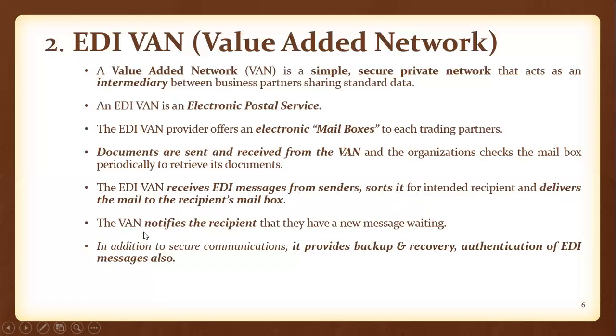Next, the VAN notifies the recipient that they have a new message waiting. With that notification, the recipient knows they got an EDI document from such and such business partner. In addition to secure communication, it also provides backup and recovery.